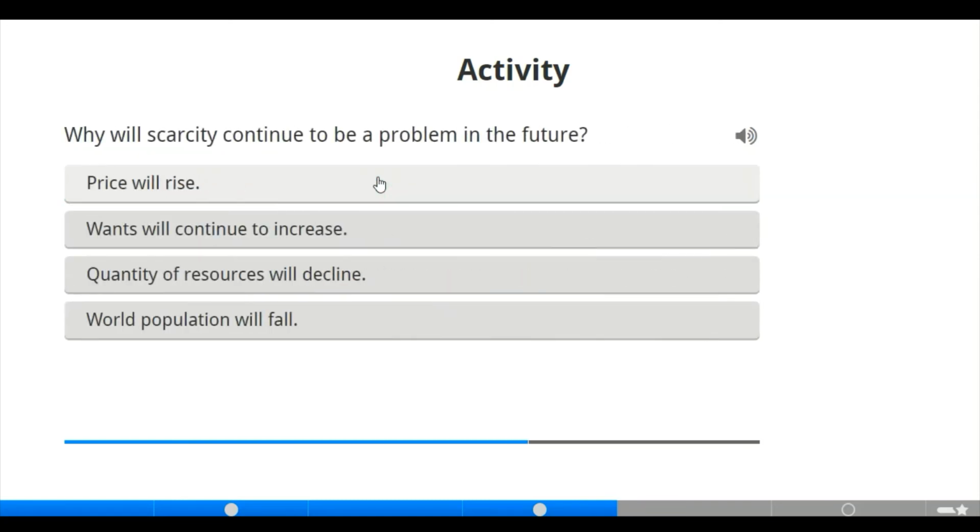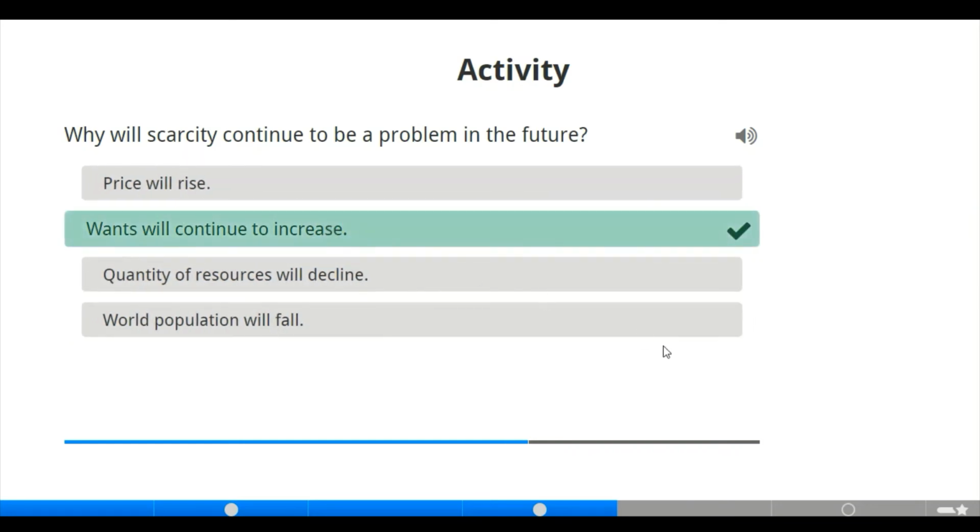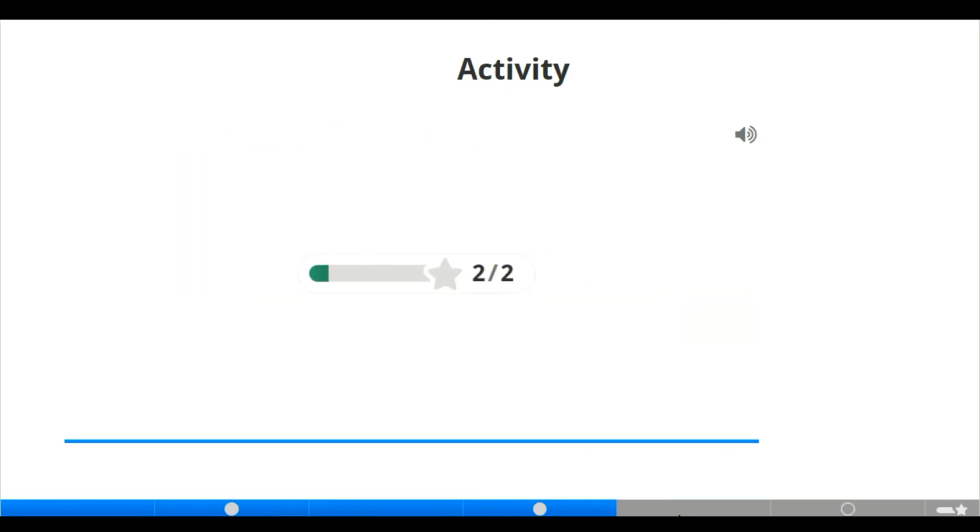Wow, amazing. The second activity says, why will scarcity continue to be a problem in the future? Prices will rise. Is that so? No. Wants will continue to increase? I think so. Quantity of resources will decline. No. The correct answer is wants of human beings will continue to increase. Moving to the next slide.